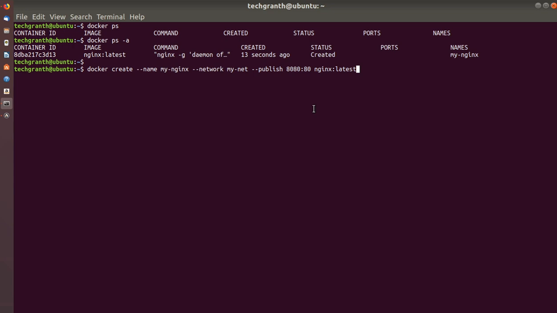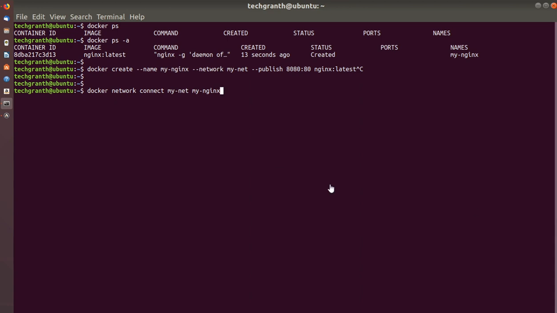So to connect a running container to an existing user-defined bridge, we will use docker network connect my-net my-nginx. This command will connect an already running my-nginx container to an already existing my-net network.